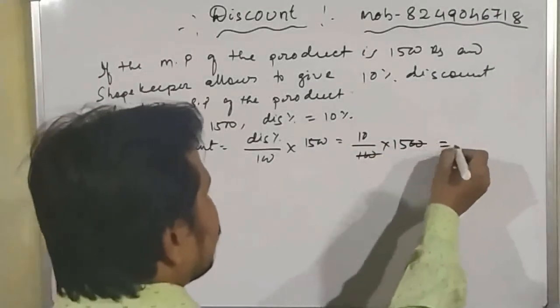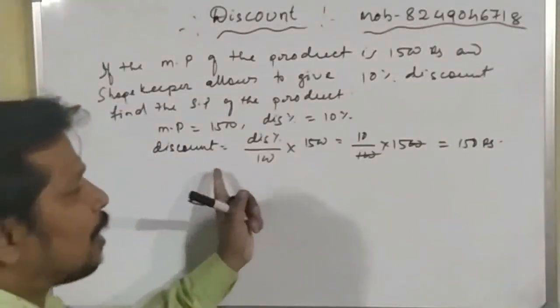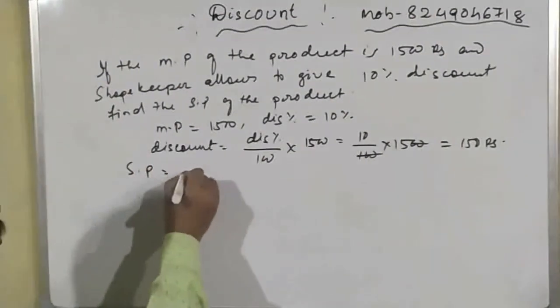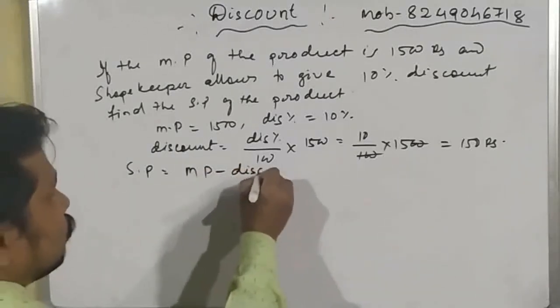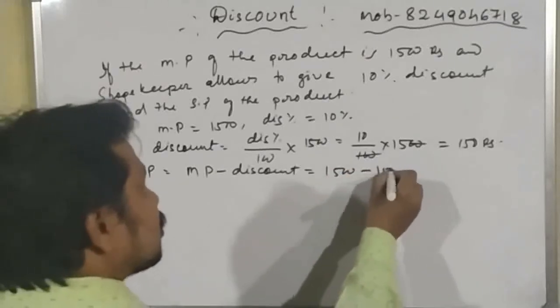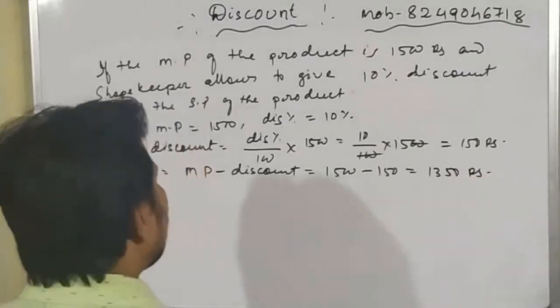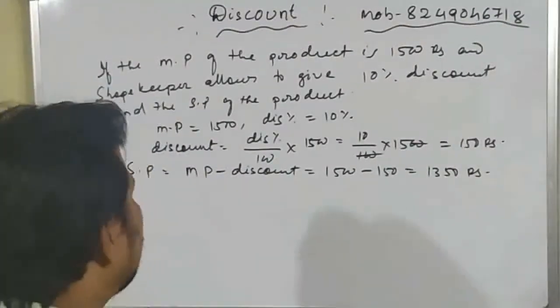So here we get 150 rupees. So we have calculated the discount is 150 rupees. So selling price equals mark price minus discount, which equals 1500 minus 150, which equals 1350 rupees. So we can write that the selling price of the article is 1350 rupees.